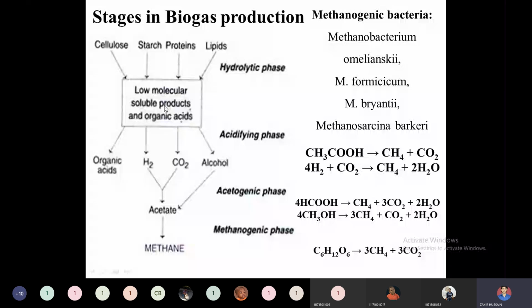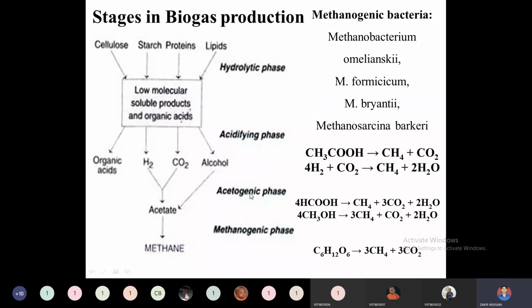Then these low molecular weight soluble organic acids will be converted to many organic acids and gases like H2, CO2, and some alcohol. So it is called the acidifying phase. In the acidifying phase, more organic acids will be formed together with the liberation of other gases and alcohol, like methanol, and H2 and CO2. Then whatever organic acids, alcohol, H2 or CO2 are formed will undergo the acetogenic phase.